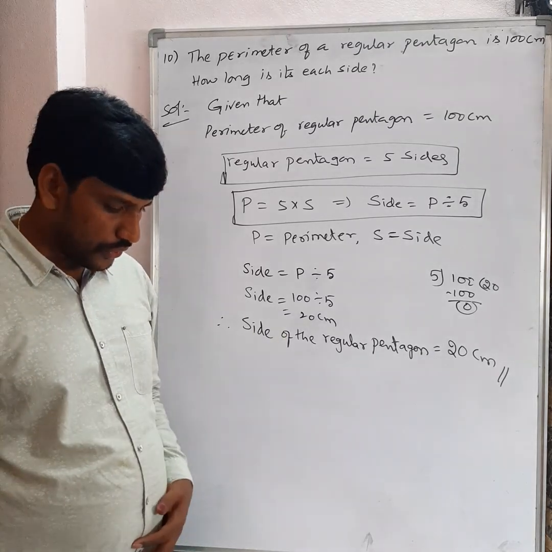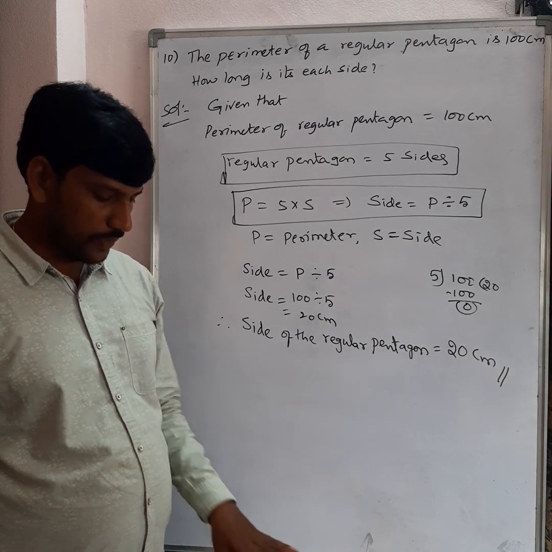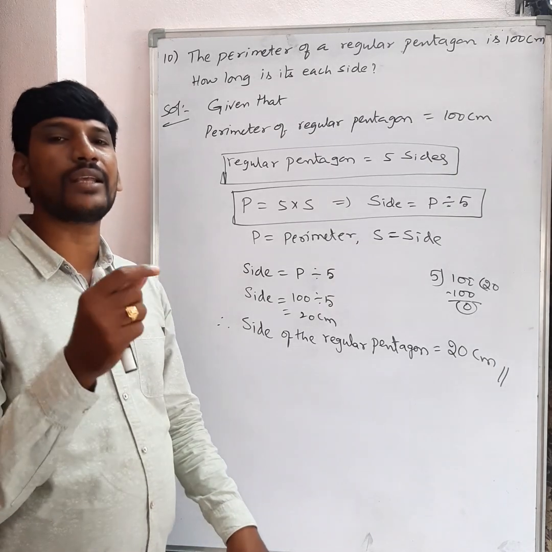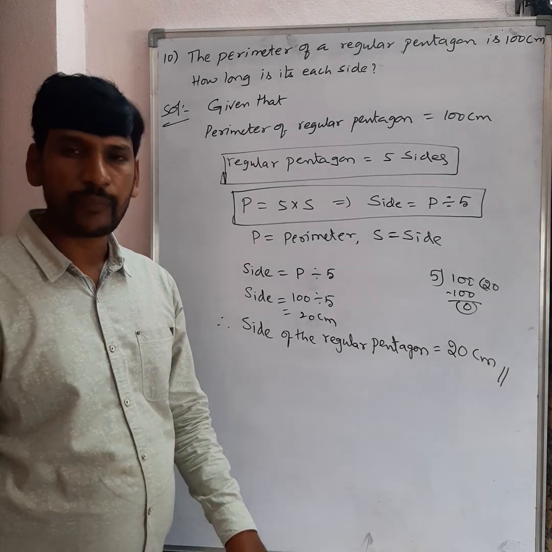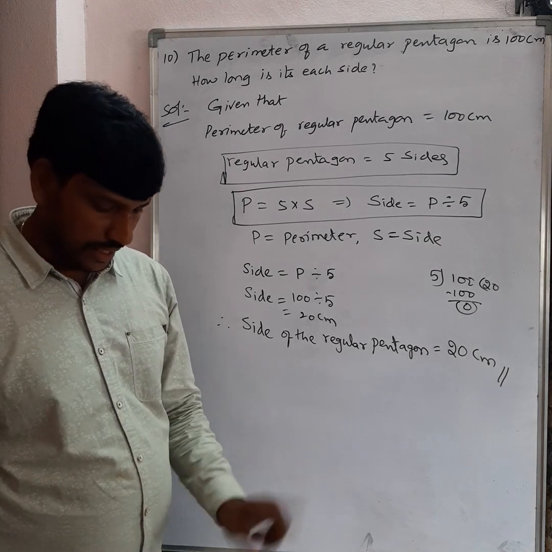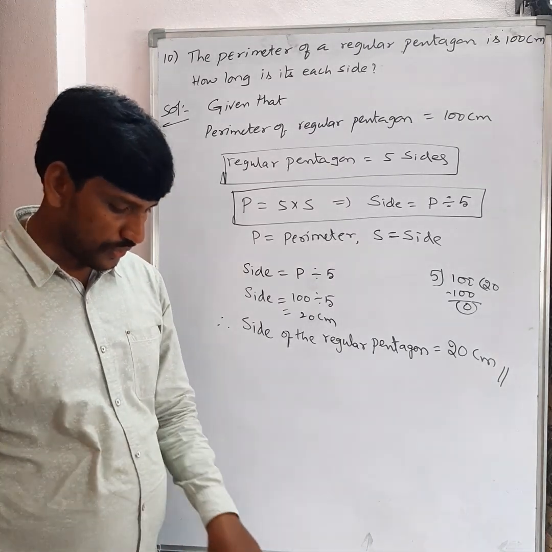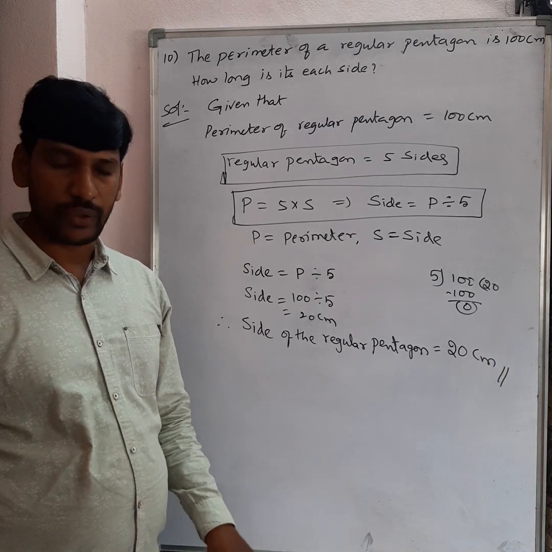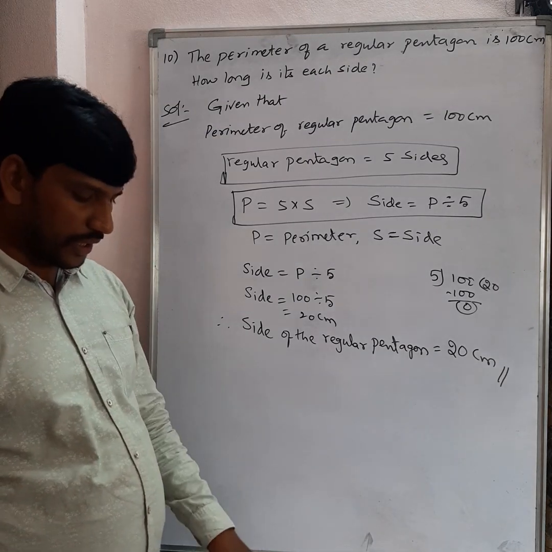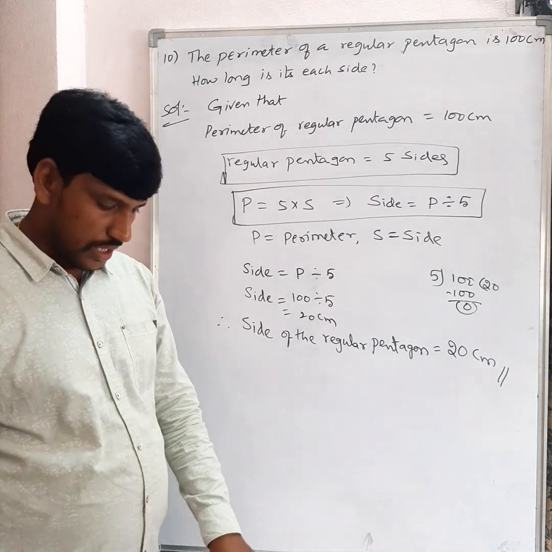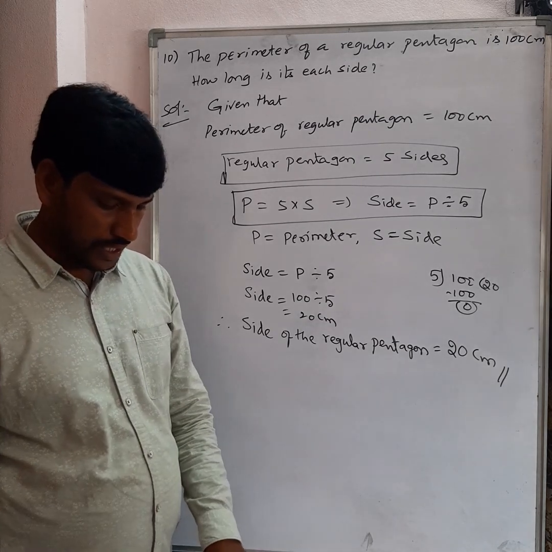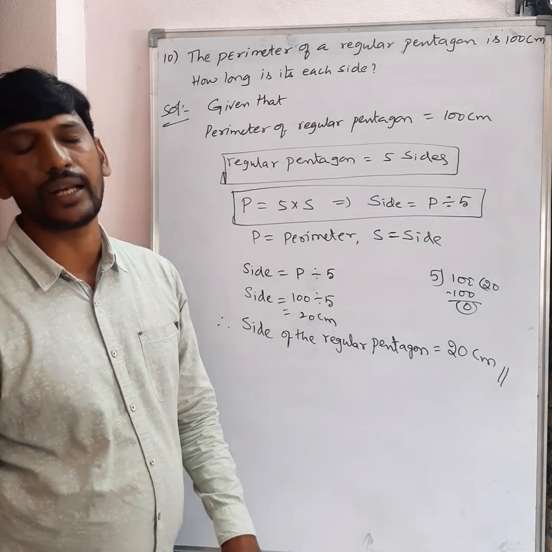So what you are going to do here: they have given that a piece of string is 30 centimeters, that is the perimeter. We need to find the side of the square, the side of the equilateral triangle, and the side of the regular hexagon. First, divide by 4 to get the side of the square, divide by 3 to get the side of the equilateral triangle, and divide by 6 to get the side of the regular hexagon.